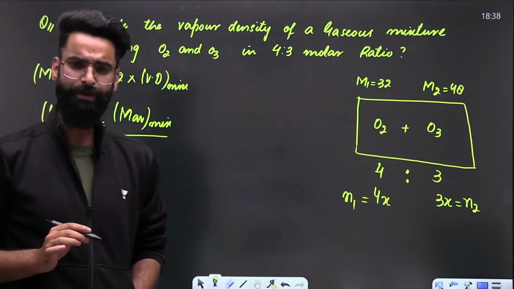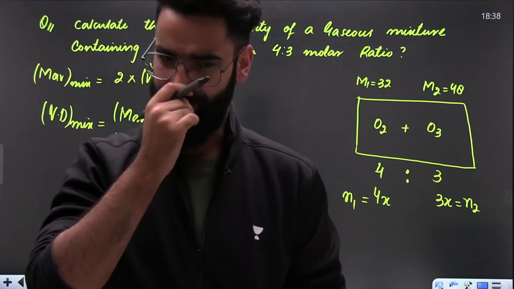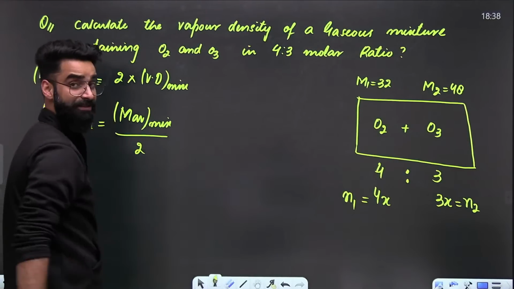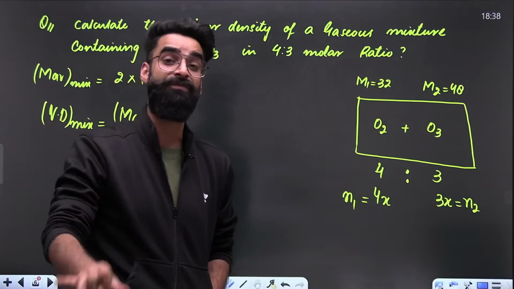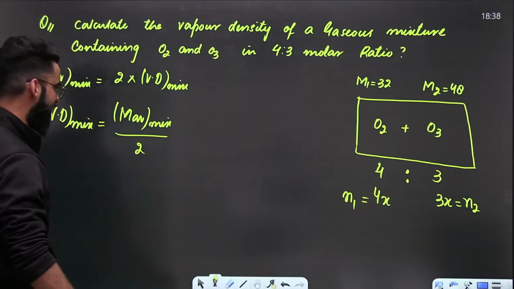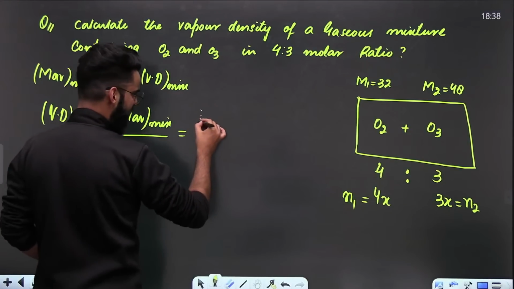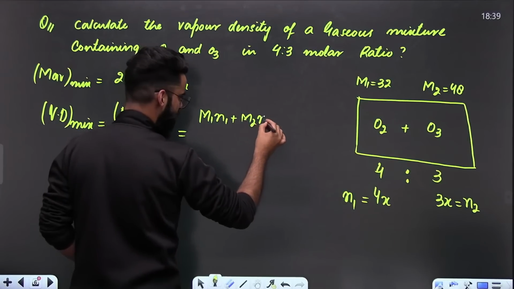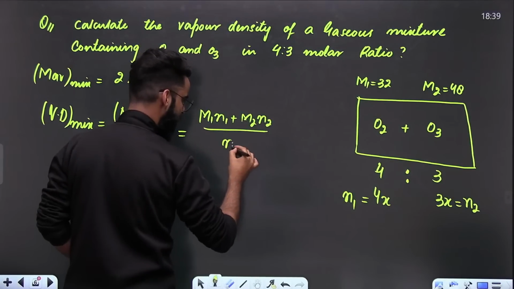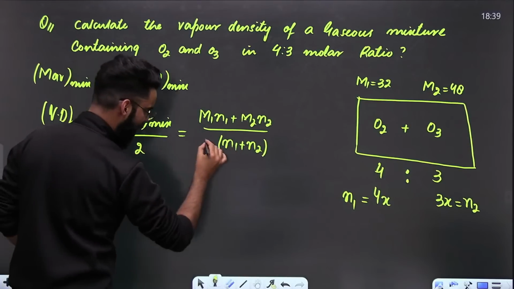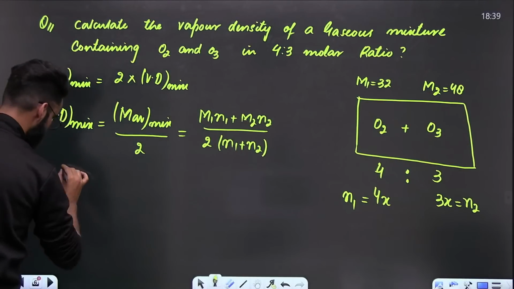And do you remember how we calculate the average molar mass of the mixture? There were a lot of results I gave you. One of the results was M1N1 plus M2N2 divided by N1 plus N2.